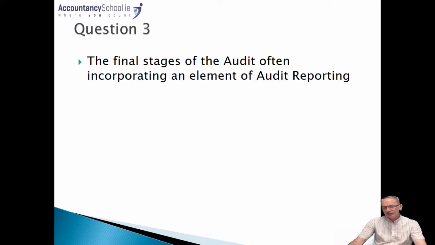The second question on section B deals with the final stages of the audit, and you will be guaranteed that there will be a question there on the audit report, the various types of modification or qualification that might appear in that report, and any other issues post-audit, such as finalisation and so on and so forth. They're all examinable in that section too.